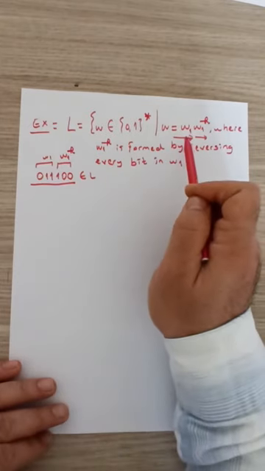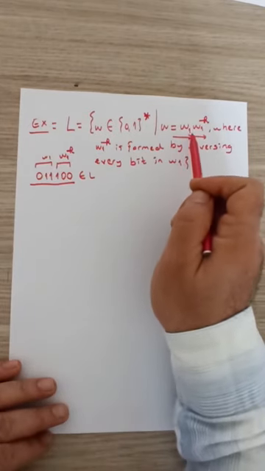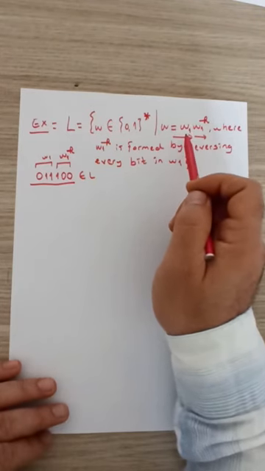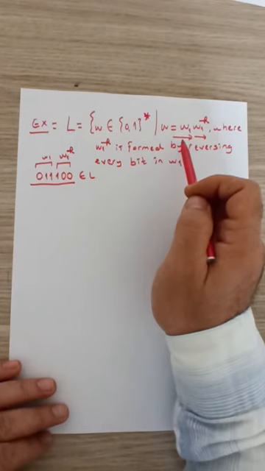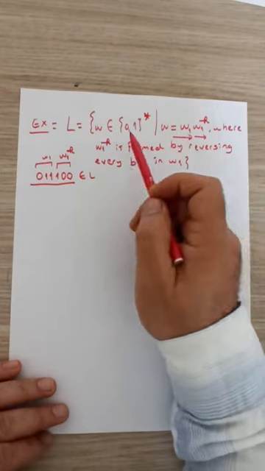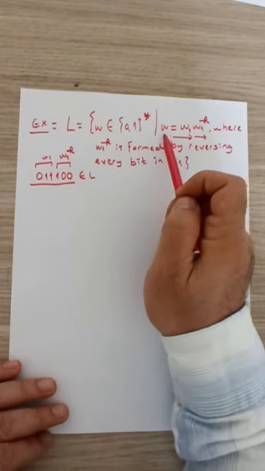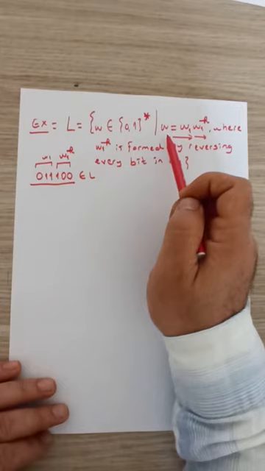This tells us that in order to record the first half of the string, we actually might need indefinite amount of storage, indefinite amount of memory, or indefinite amount of states for a supposedly existing finite automata to recognize such a language, because the length of W can be anything arbitrary.